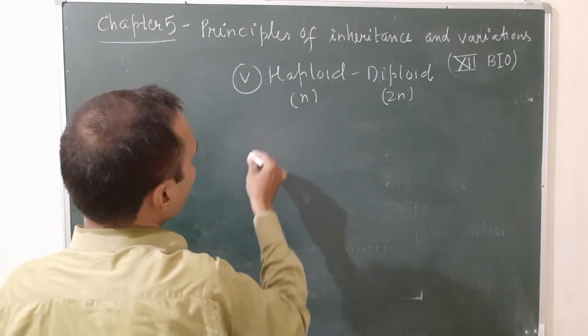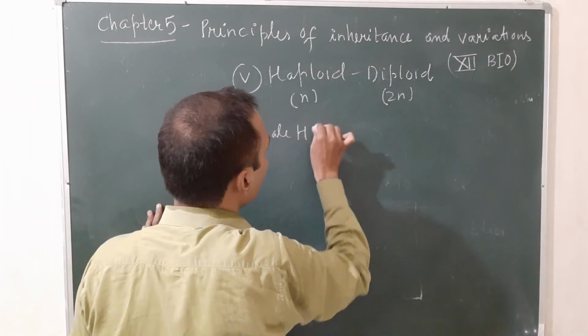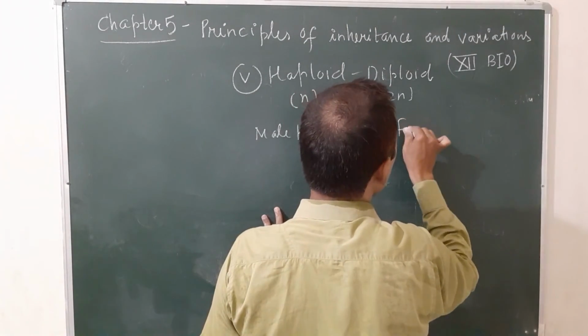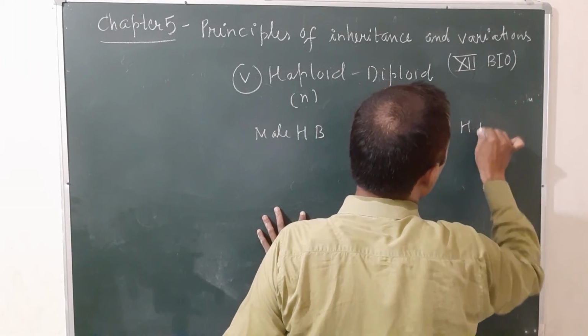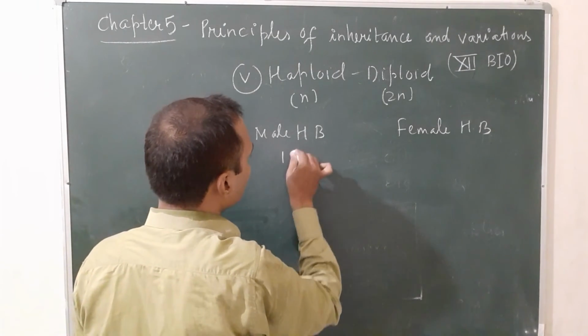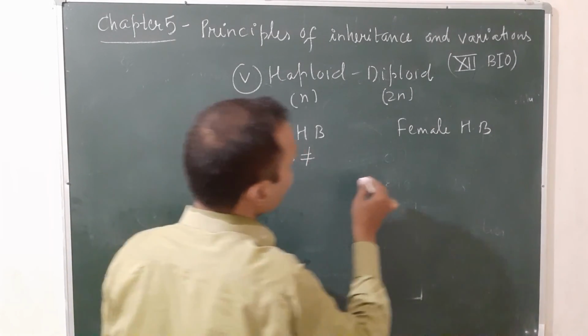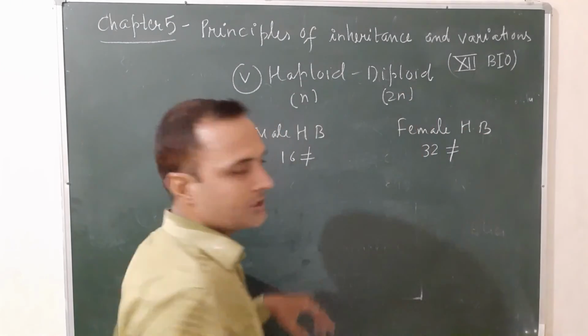Here we have male honeybee and female honeybee. Males are haploid, that means they have 16 chromosomes, and females are diploid, that means they have 32 chromosomes.